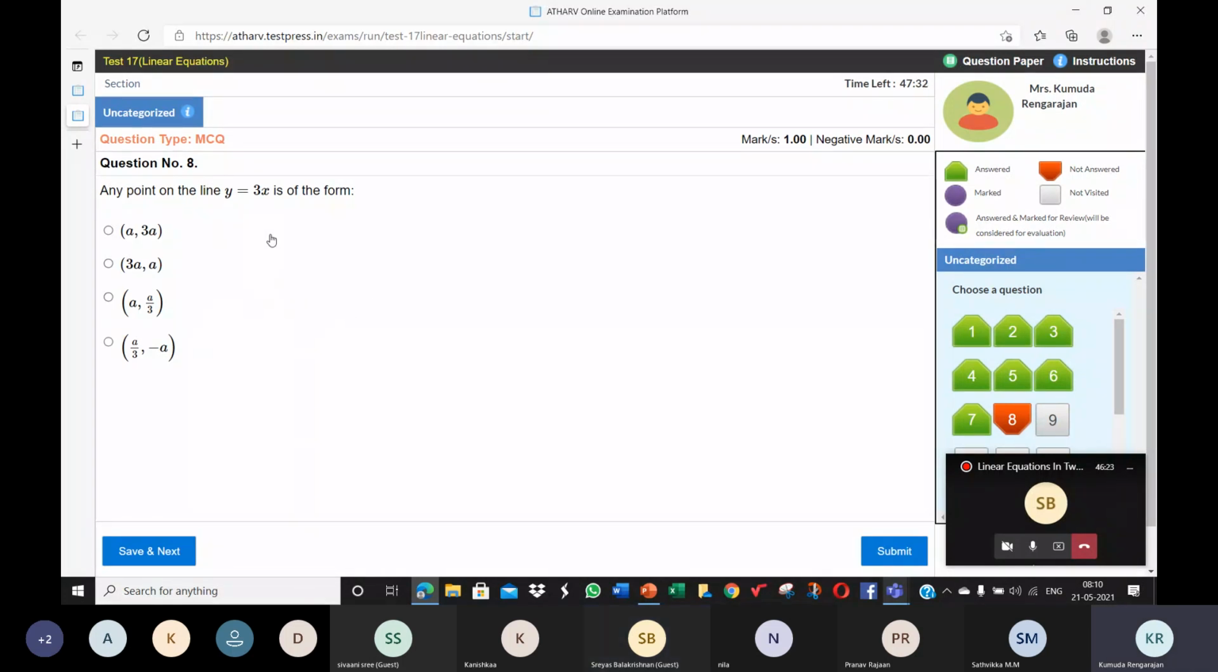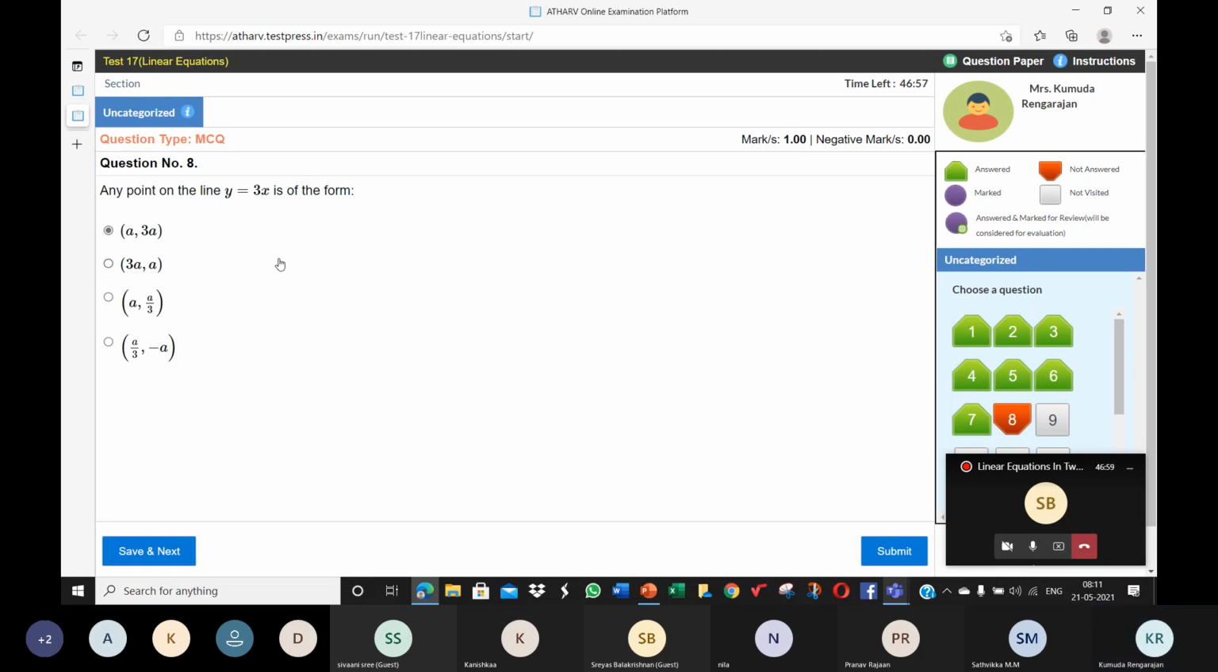Just see if this will help you. Now, how do you understand that any point on the line y is equal to 3x will be of this form? If it is of this form, it should satisfy this equation, right? So let's take it as it is. This is the left hand side, this is the right hand side. Just take up this point. Y, what is y? 3a. So LHS, the value is 3a. RHS is 3x, that is 3 into a, 3a. LHS is equal to RHS. So this is the correct option. Try that way.